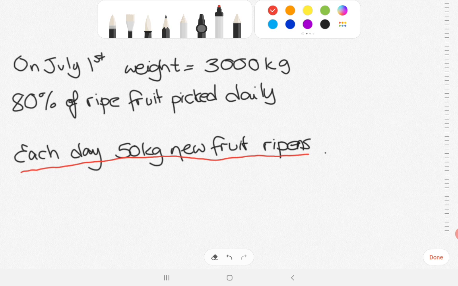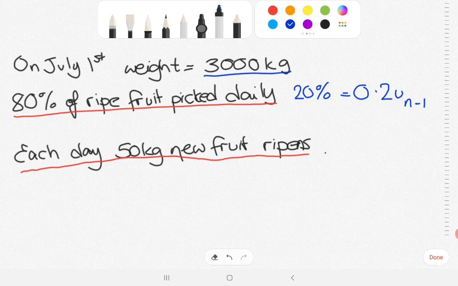Fruit pickers estimate that 80% of ripe fruit is picked daily. So if 80% is picked, it means that what is left is 20%, or 0.2 of the day before's fruit. So you could call that 0.2 of U_(n-1) or 0.2 of U_n, depending on how you want to construct your recurrence relation. Okay, and then on July the 1st, so the first day of the month, the original